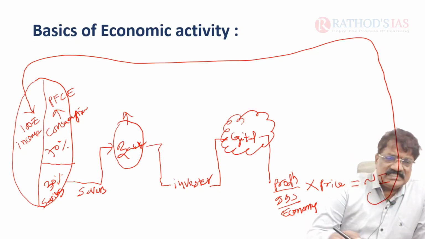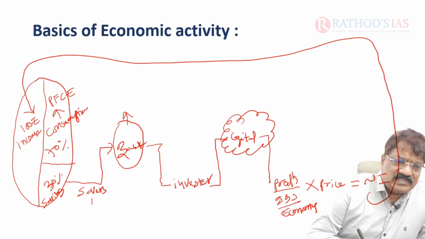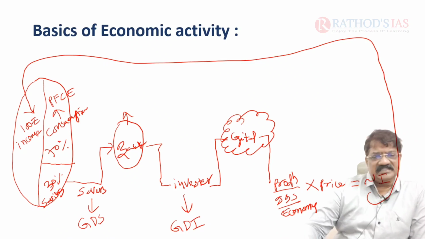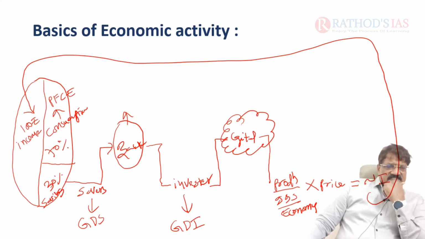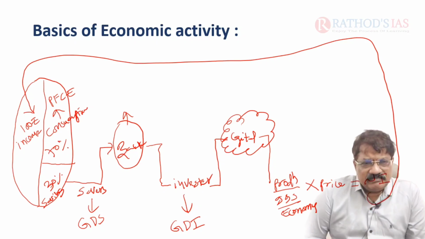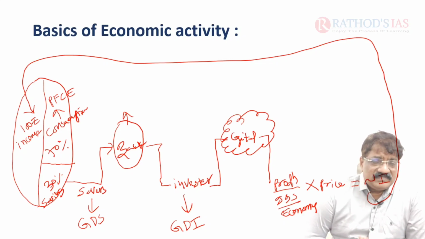You see, total savings in India are treated as gross domestic savings. Total investment in India is treated as gross domestic investment. GDS, GDI. I think it's clear. Yes. So here savers and investors are connected by the bankers. So banks must be sturdy, healthy.